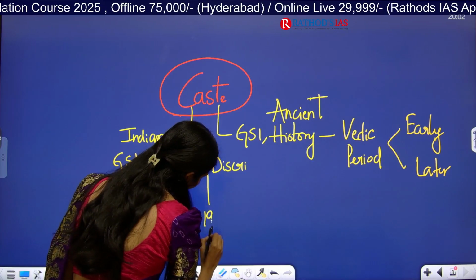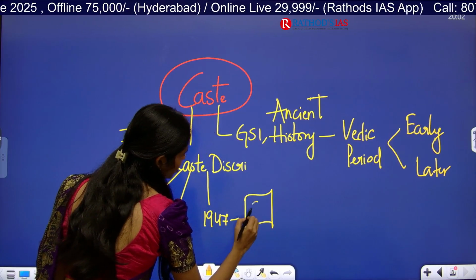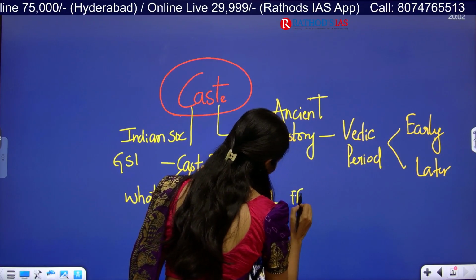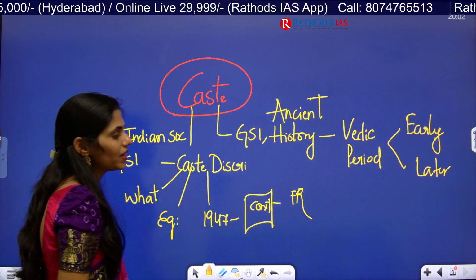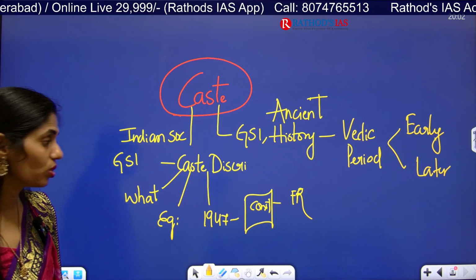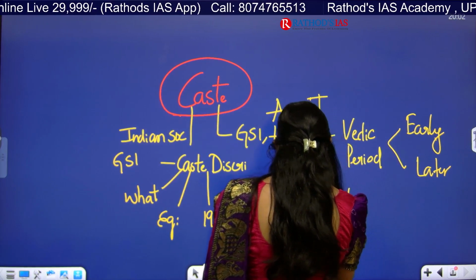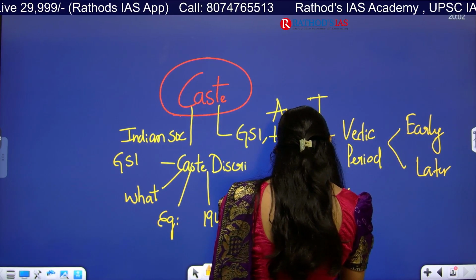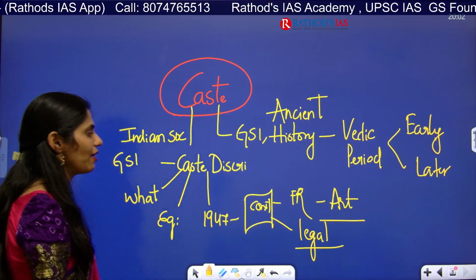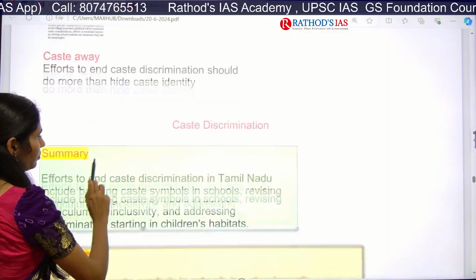After we got independence in 1947, we came up with our Constitution, with the fundamental rights. You have to know how these fundamental rights protect people from caste-based discrimination. You have to know which articles and which legal framework are present and what the impact is. Everything you have to know. Clear? Now let us see that fast.